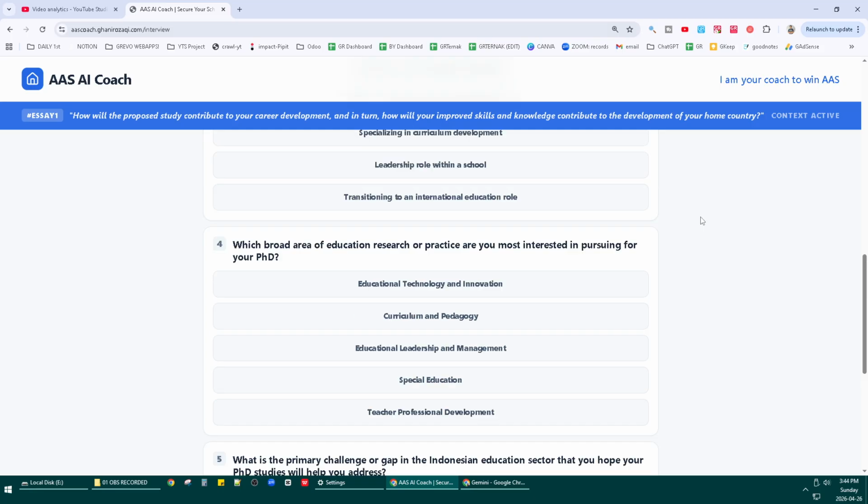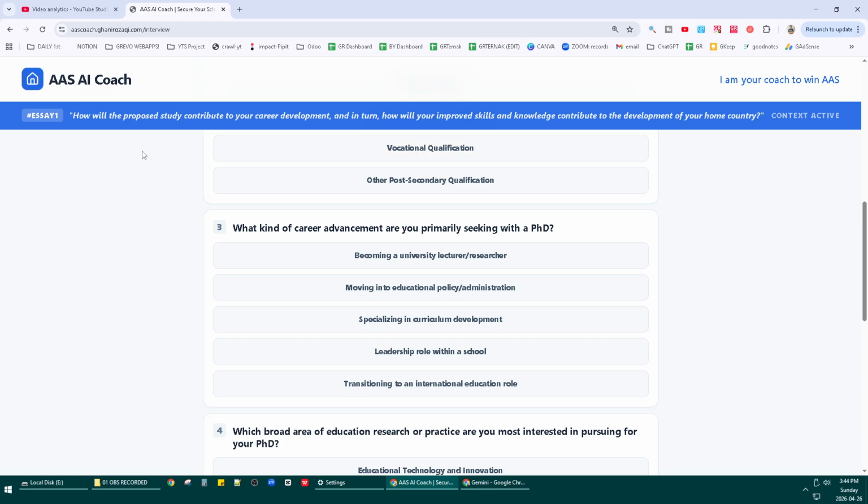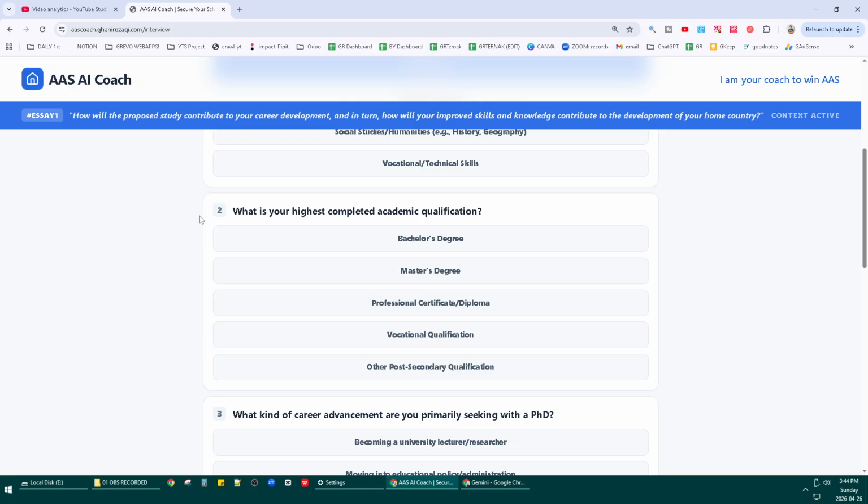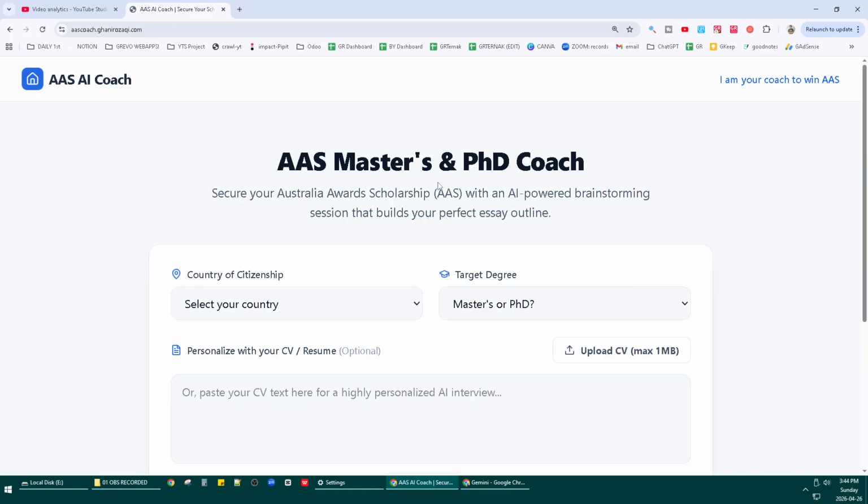But using this app doesn't mean you will get the full essay. On this stage you will only get the outline. The outline is more than enough for you to tailor your own essays, because the Australia Award Scholarship already gave a statement that they don't accept essays fully written by AI. So this app only makes you think better, to create your essay.